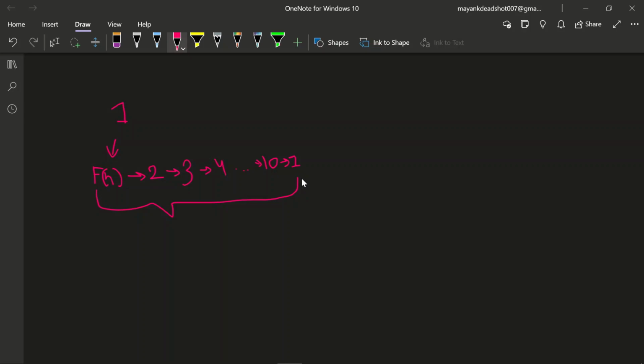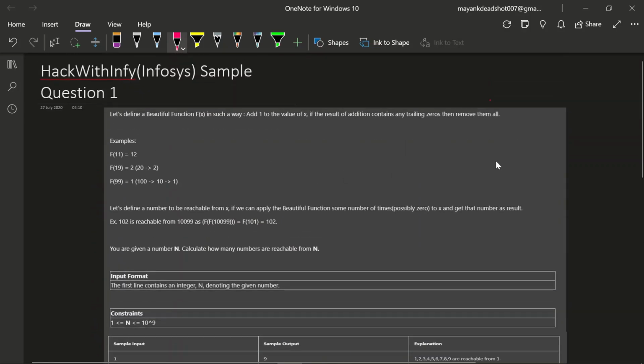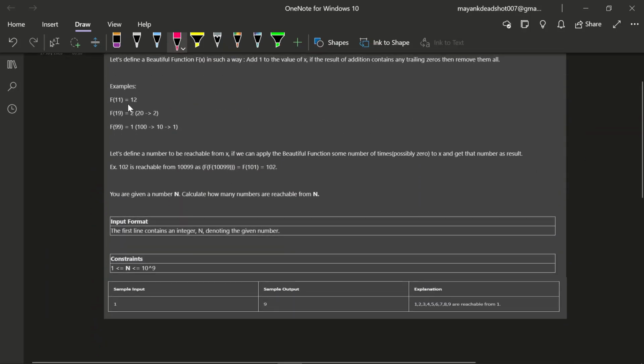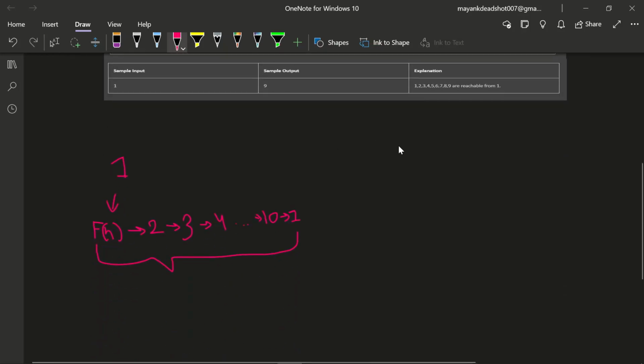Let's just take an example of 99. Suppose 99 is the value which is passed into the function. After adding 1 to 99, we will get 100.